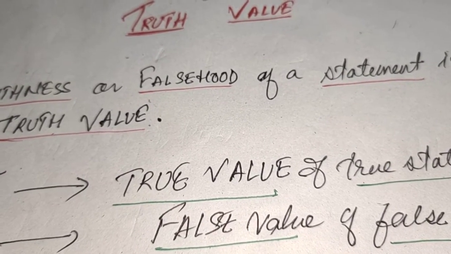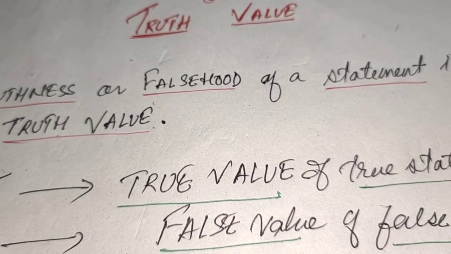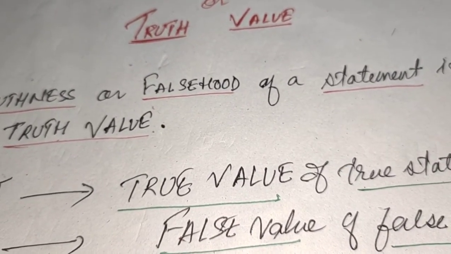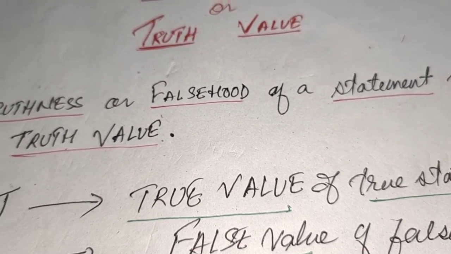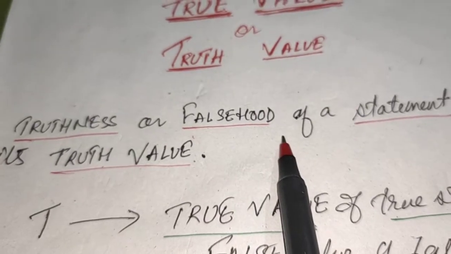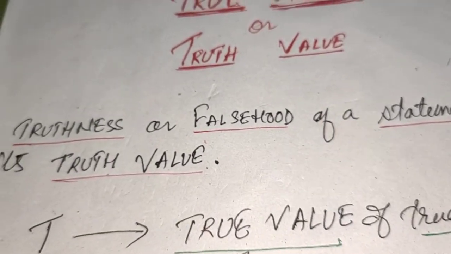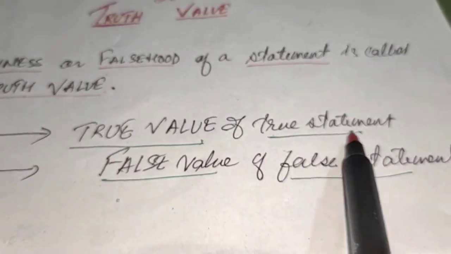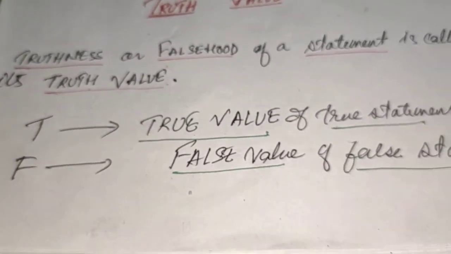The truthness or falsehood of a statement is known as its truth value, where T denotes a true statement and F denotes the false value of a false statement.